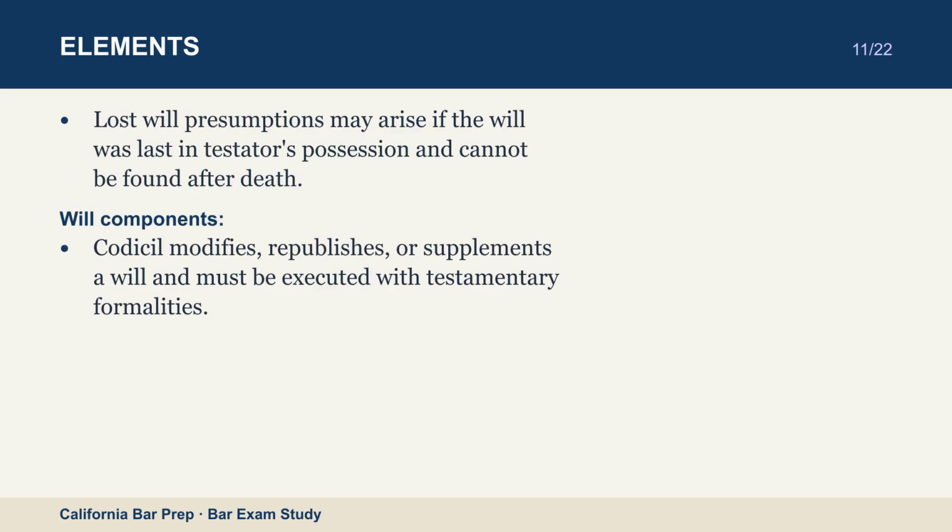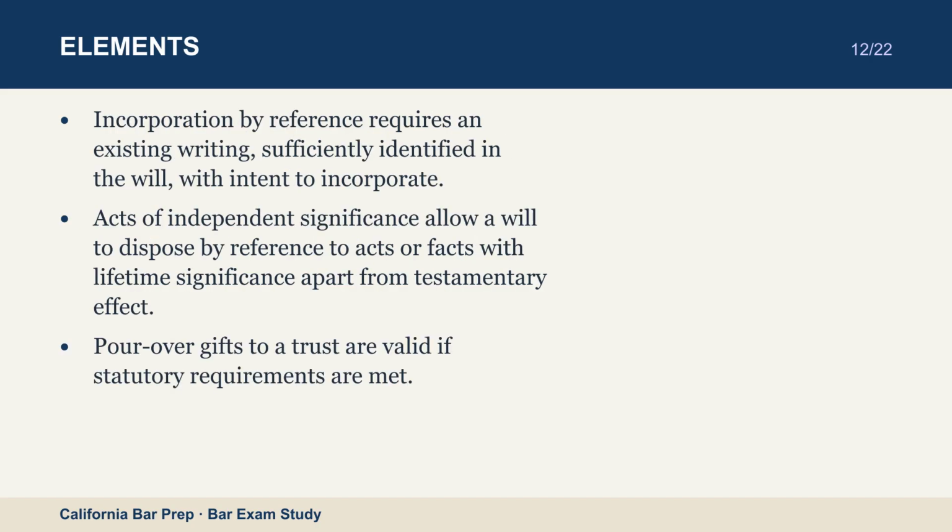Will components. Codicil modifies, republishes, or supplements a will and must be executed with testamentary formalities. Incorporation by reference requires an existing writing, sufficiently identified in the will, with intent to incorporate. Acts of independent significance allow a will to dispose by reference to acts or facts with lifetime significance apart from testamentary effect.